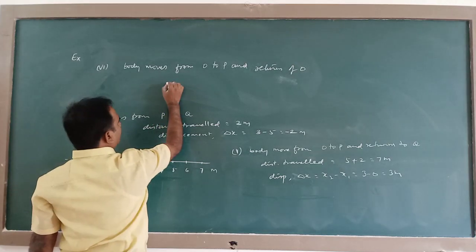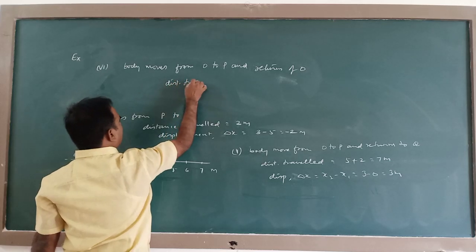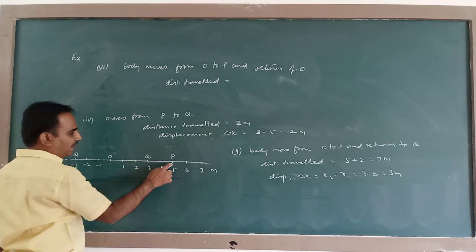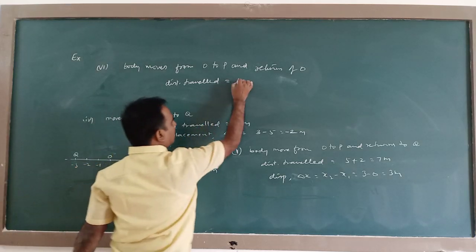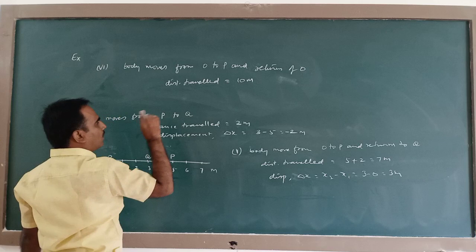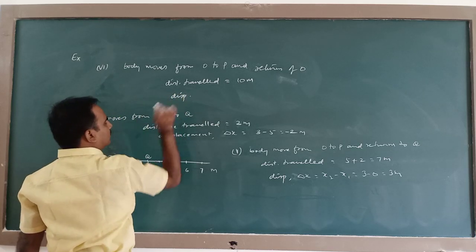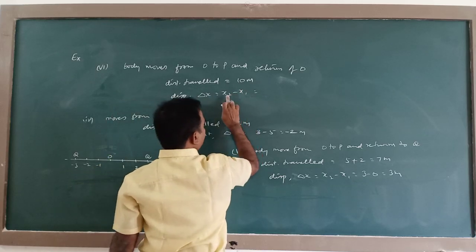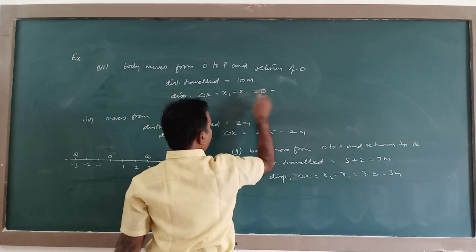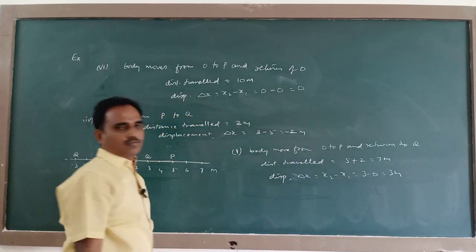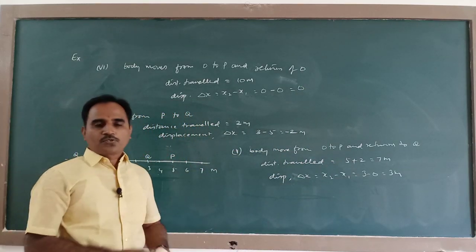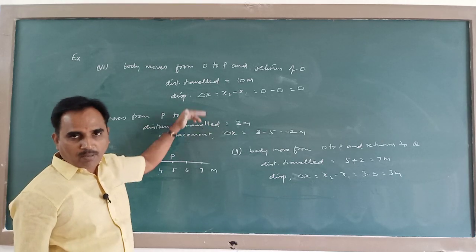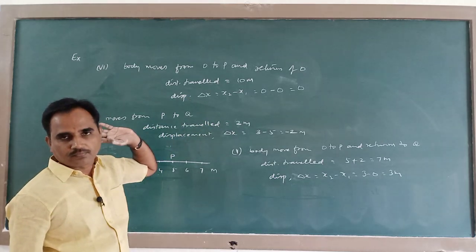So distance traveled or path length, from here to here 5 and from here to here 5, it is 10 meter. And displacement delta x is equal to x2 minus x1. So final position is 0, initial position is also 0, it is 0. So in this example you can see that though the displacement is 0, the distance traveled is not.